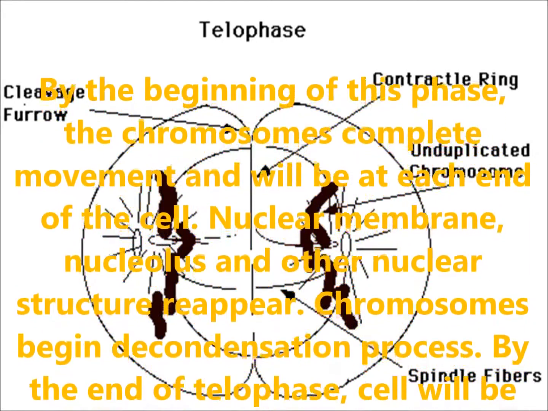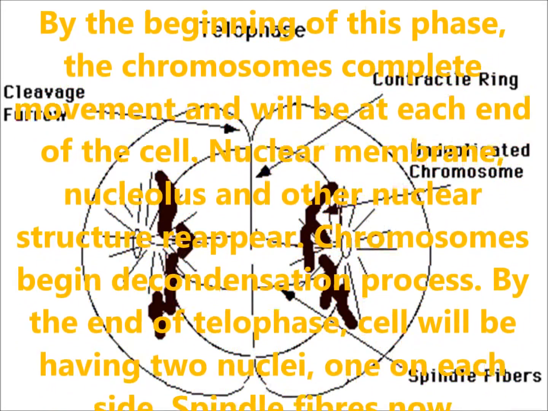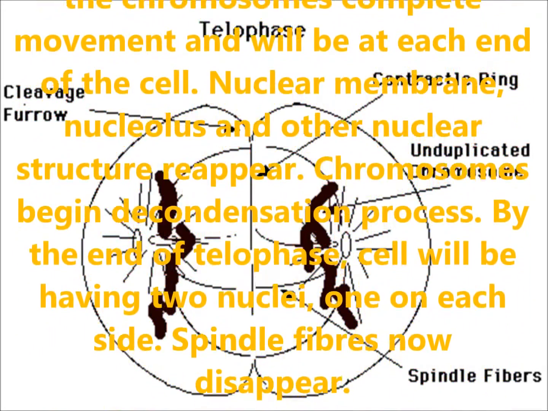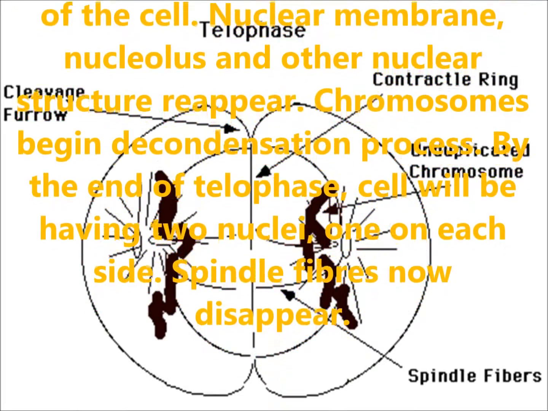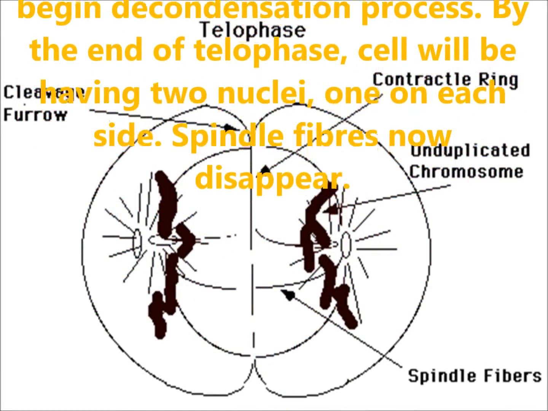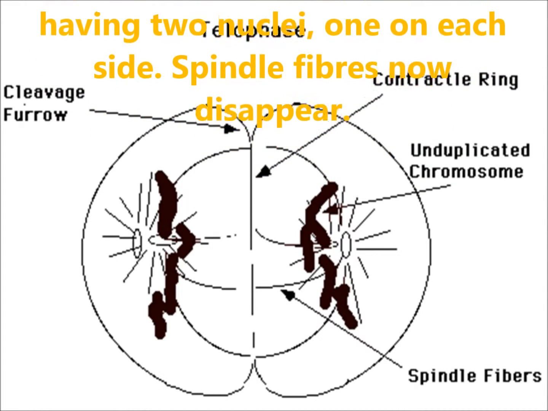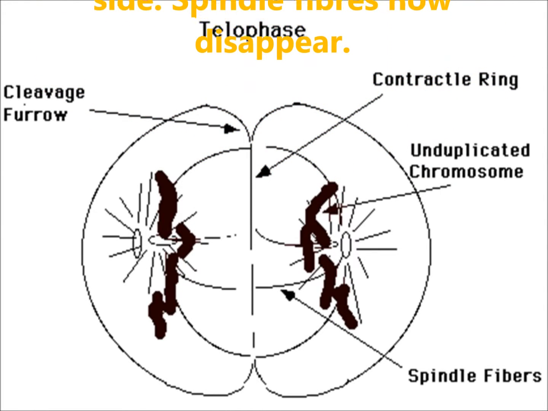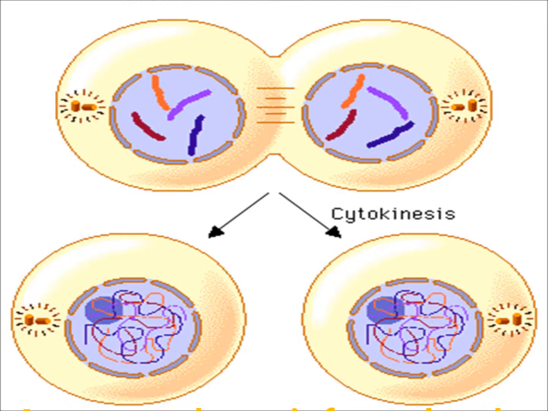Nuclear membranes, nucleolus and other nuclear structures reappear. Chromosomes begin the decondensation process. By the end of telophase, the cell will have two nuclei, one on each side. Spindle fibers now disappear.